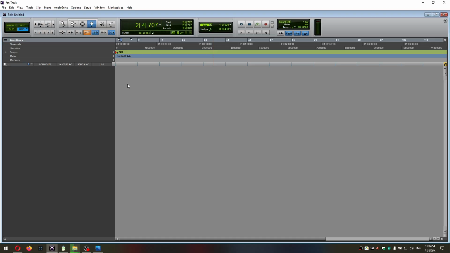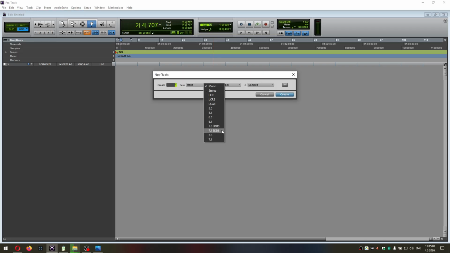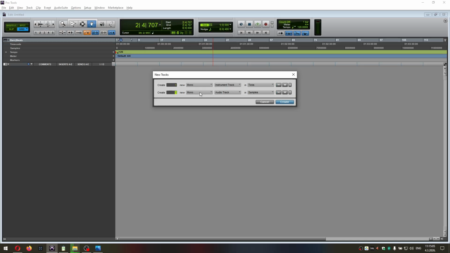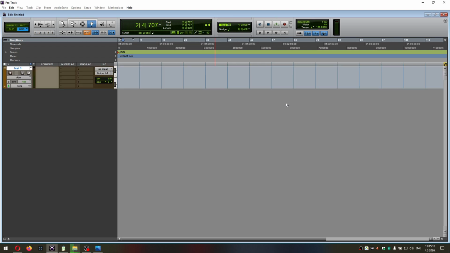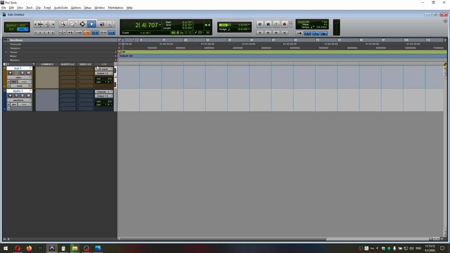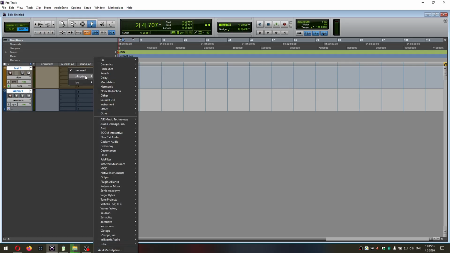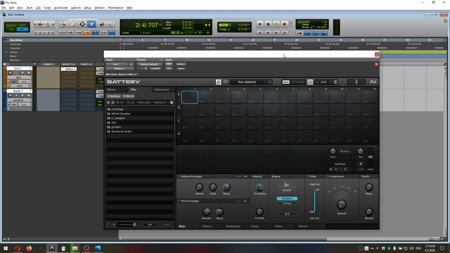So, first we need to create an instrument track. And we need to create an audio track. On the insert of the instrument track, we need to add the plugin. Let's start with Battery. And now I want to select the preset.